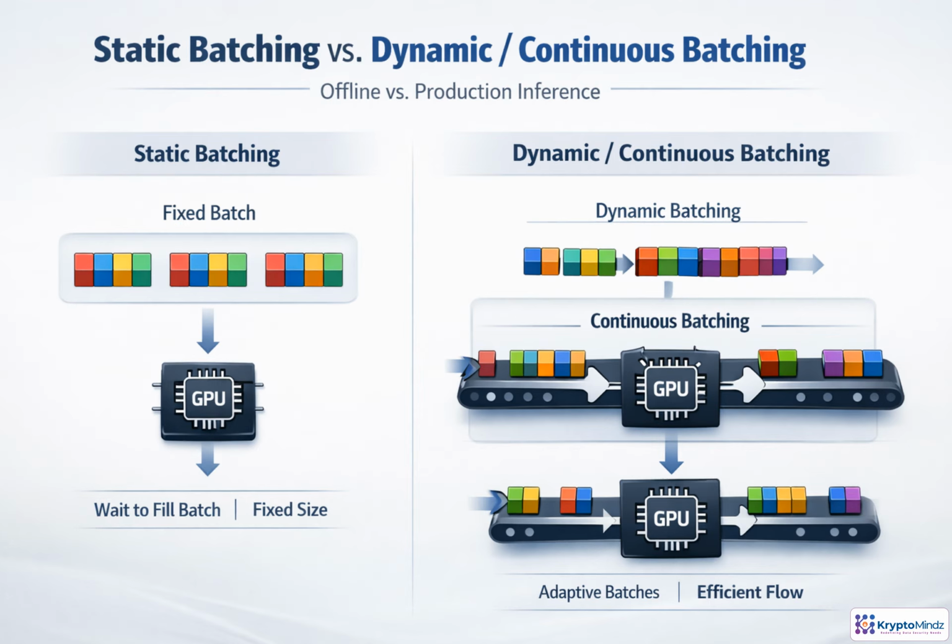Static batching is simple. Wait until enough requests arrive, run a fixed group, then start over. That can work for offline jobs, where throughput matters more than individual latency. Production traffic is less tidy. Requests arrive at different times and generate different numbers of tokens, so fixed batches leave gaps. Dynamic batching adapts to timing, sequence length, and available memory. Continuous batching goes further. Finished sequences exit after each decode step, and new ones enter immediately. That keeps the GPU busy, reduces waiting, and is why vLLM uses this model.